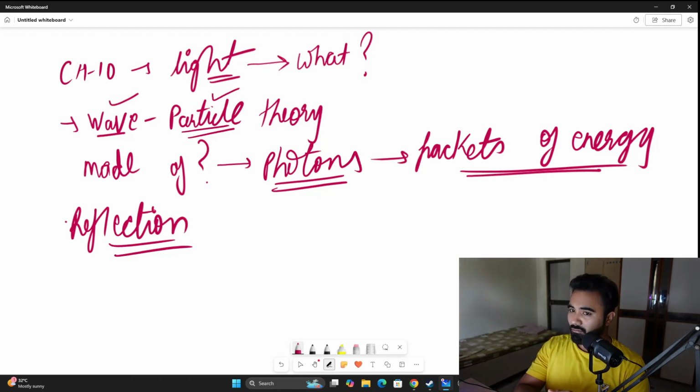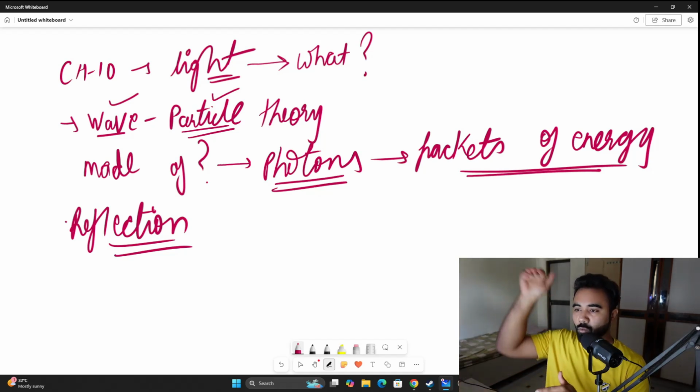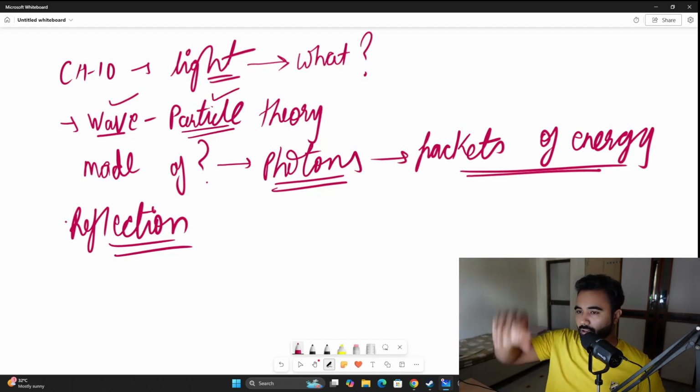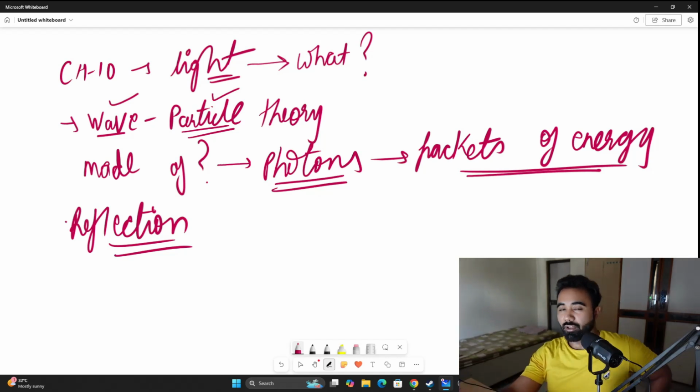Okay, so we have already established that the premise on which we will be basing all our other concepts in the forthcoming videos is that light is a wave. Okay, so light is a wave that has continuity. Imagine a waterfall. Each and every cross section of that waterfall is filled up with water and they are moving downwards with the help of gravity.